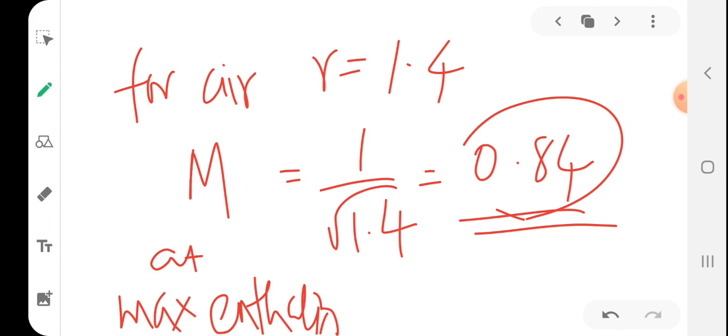Okay, so that's it. For the time being, we will stop this session. In the next session, we will learn about Rayleigh relations for perfect gas: various relations such as pressure ratio, velocity ratio, density ratio, temperature ratio, and stagnation temperature ratio. All these relations will be discussed in the next session.